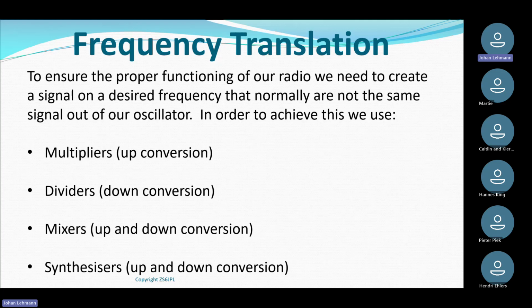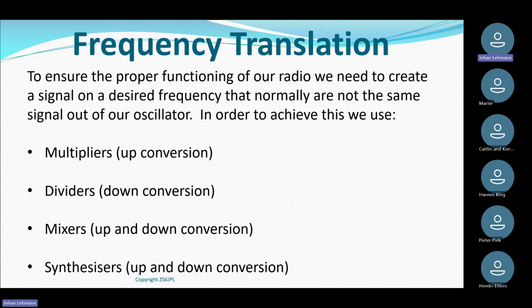So in other words, that's up conversion, is when I change the oscillator frequency to a higher frequency than what it works at. The opposite you also get, dividers. So if I had a 10 megahertz frequency and I wanted it to be 1 megahertz, I would obviously divide it by 10 and it would become 1 megahertz. When we go through some of the slides later, this will hopefully make a bit more sense. But the big thing to remember, multipliers is typically for changing my frequency upwards, and dividers is for changing it downwards.